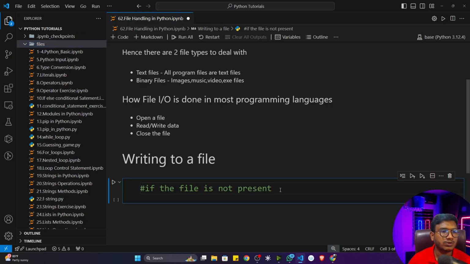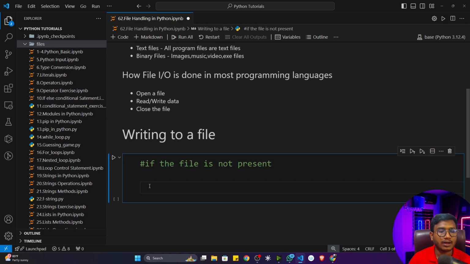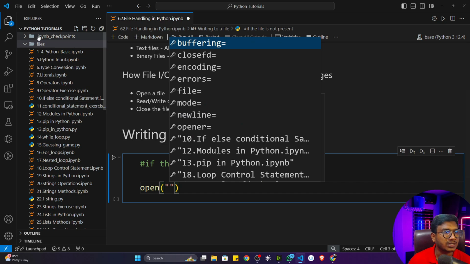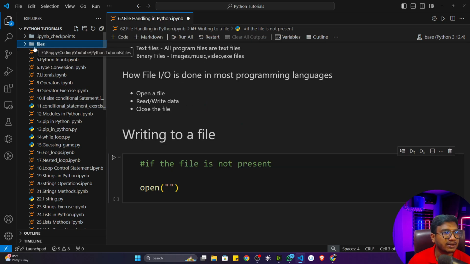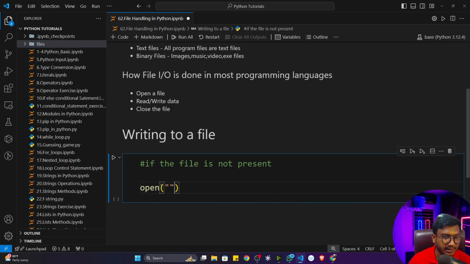Now see, if you don't have any file present, but you want to create it and write something in it, you can use this particular syntax. Just write open. Inside that, first of all, mention in which directory you want to create this file. Let's say I want to create it inside the files folder, so I'll give the directory files, and inside files slash I will create a file.